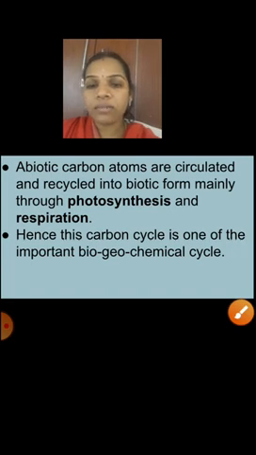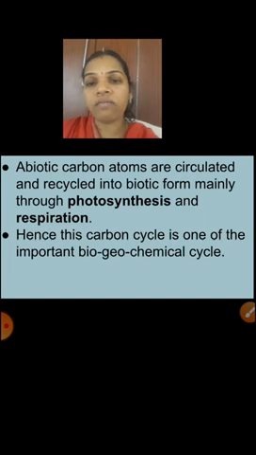Abiotic carbon atoms are circulated and recycled into biotic form mainly through photosynthesis and respiration. Already you know that from the atmosphere, plants absorb carbon dioxide. That process is called photosynthesis. During respiration, carbon dioxide is released.